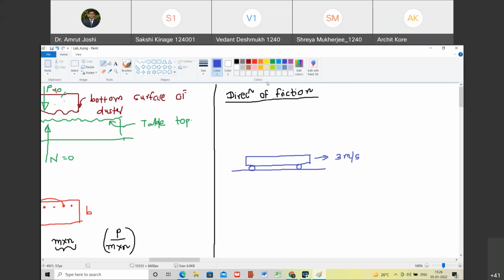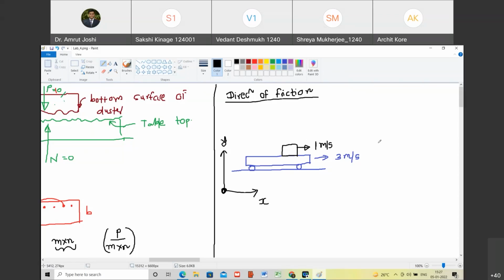Okay. And you have an object placed on top of it. This object itself is moving with the absolute velocity, not relative velocity. So the observer is sitting in this frame. This is X, this is Y. And the velocity of this packet is 1 meter per second. Are you with me? Yes, sir.